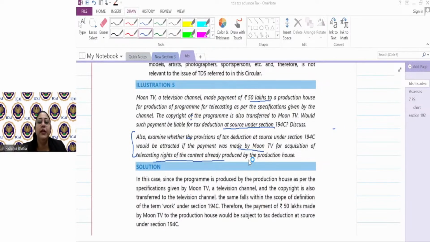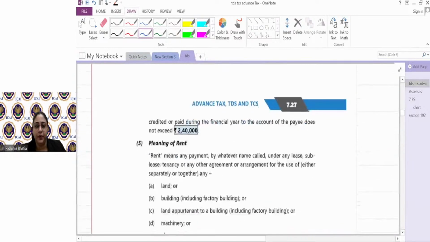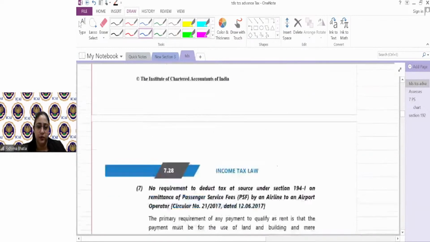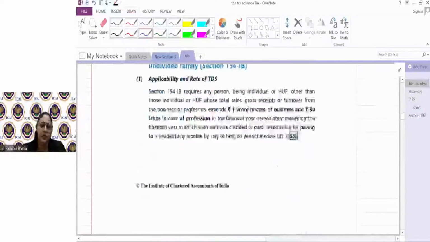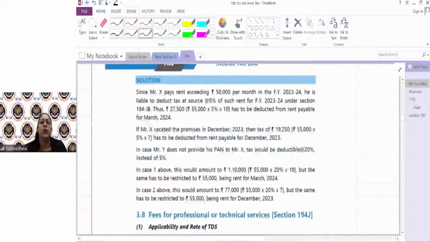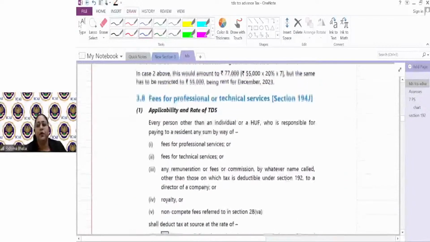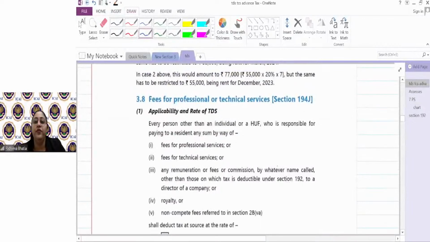Now I will quickly take you to section 194J because अगर ये तीनों साथ में हो, that is much, much better. Then I will come to 194IIB. Don't worry. 194J पहले करेंगे हम. Fees for professional or technical services.